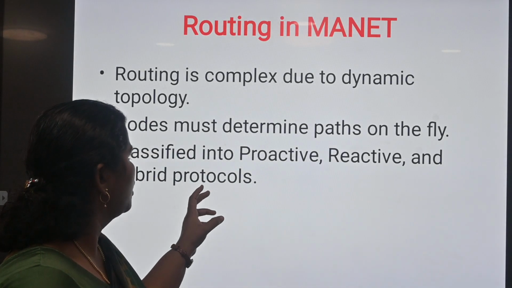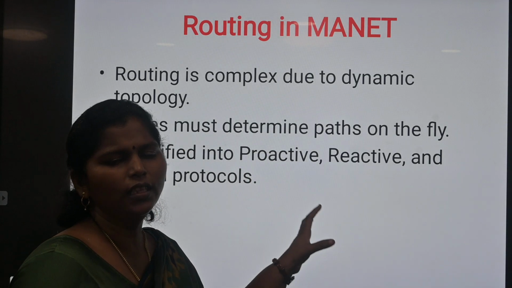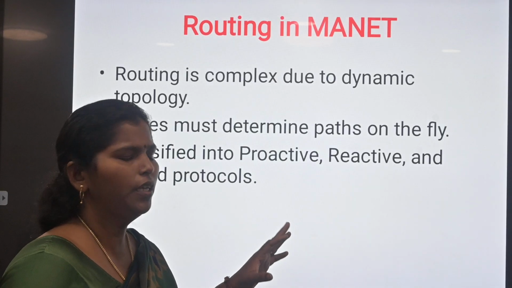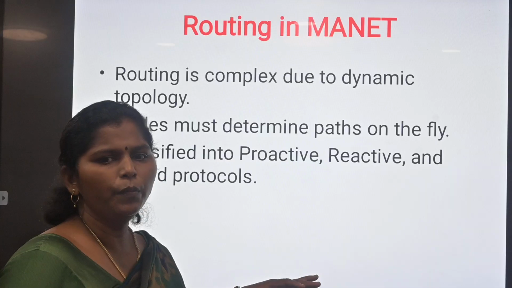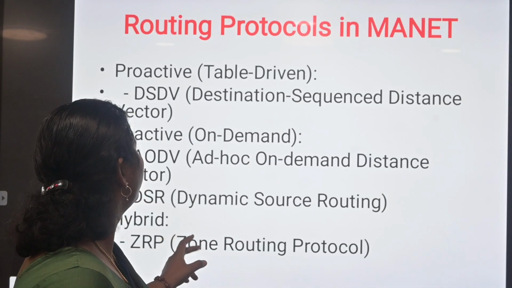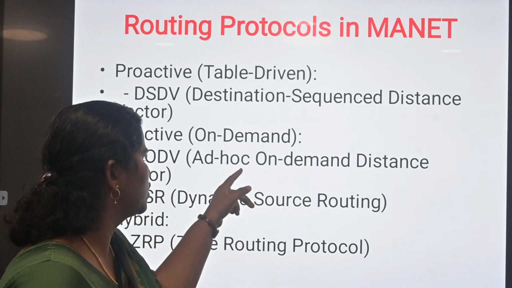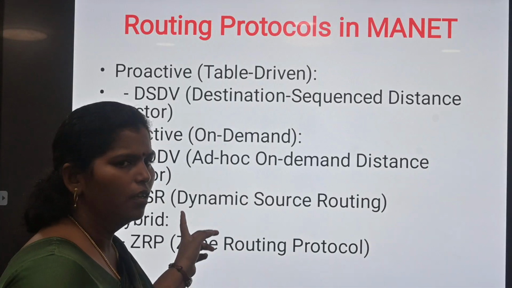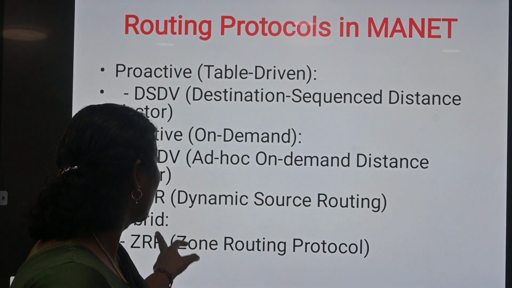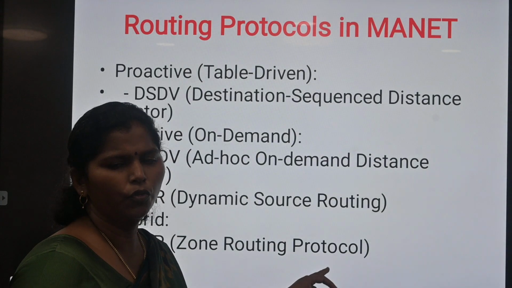So routing is nothing but the nodes must determine paths on the fly. And second, it is complex due to dynamic topology. It can be classified into three types: proactive, reactive and hybrid. Already I told you, proactive means table driven, reactive means on demand, and hybrid means the combination of proactive and reactive. In hybrid we use one protocol, zone routing protocol.